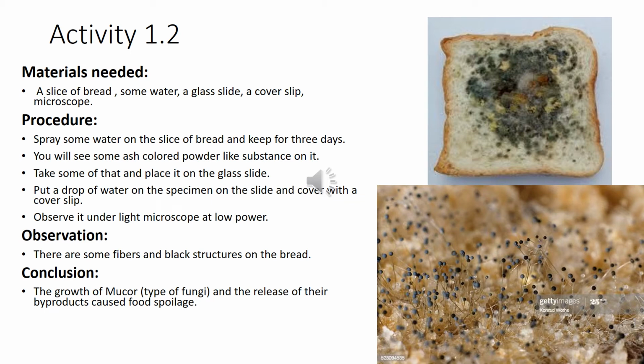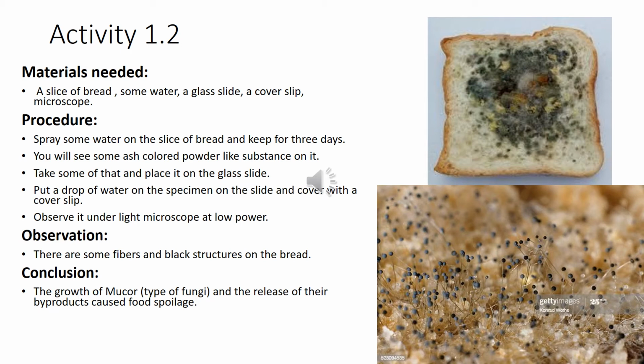Next, you take some of that substance and place it on the glass slide, put a drop of water on it, and cover the specimen with a cover slip. Then you observe it under the microscope at low power, and what do you think you'll be able to see? Yes, you can see some fibers and black structures on the bread, as I have given in the below picture, right?